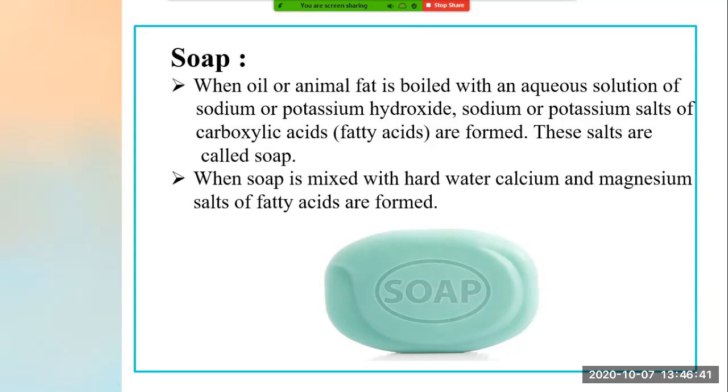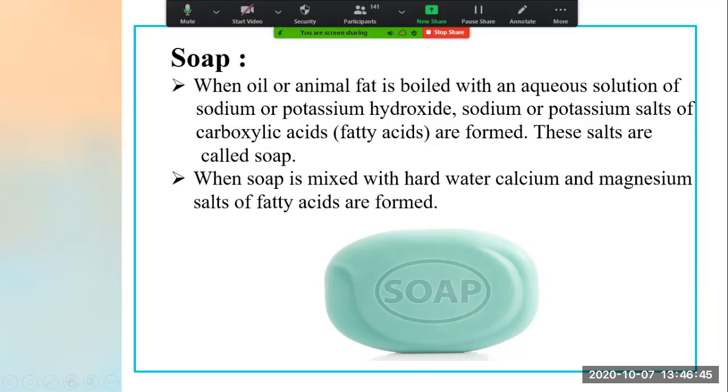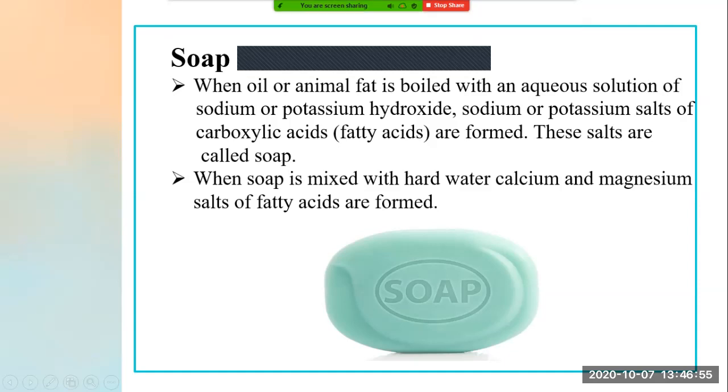Now see, when these oils or animal fat are boiled with an aqueous solution of which solution? Sodium or potassium hydroxide. After boiling, what do we obtain? We obtain sodium or potassium salt of carboxylic acid, that is known as fatty acid.